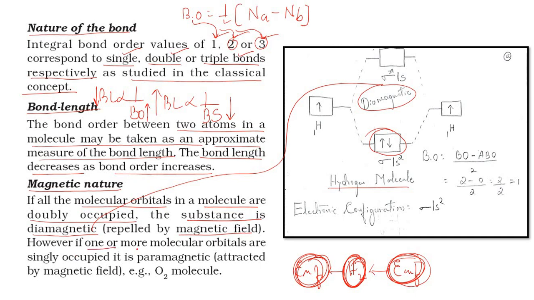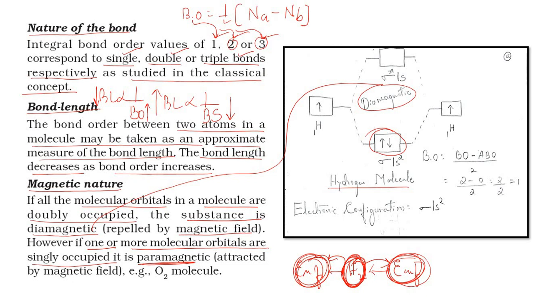However, if one or more molecular orbitals are singly occupied, then the molecule is called paramagnetic. Under that condition, the substance kept in a magnetic field will be attracted either towards this side or towards this side. Those types of substances are called paramagnetic substances.